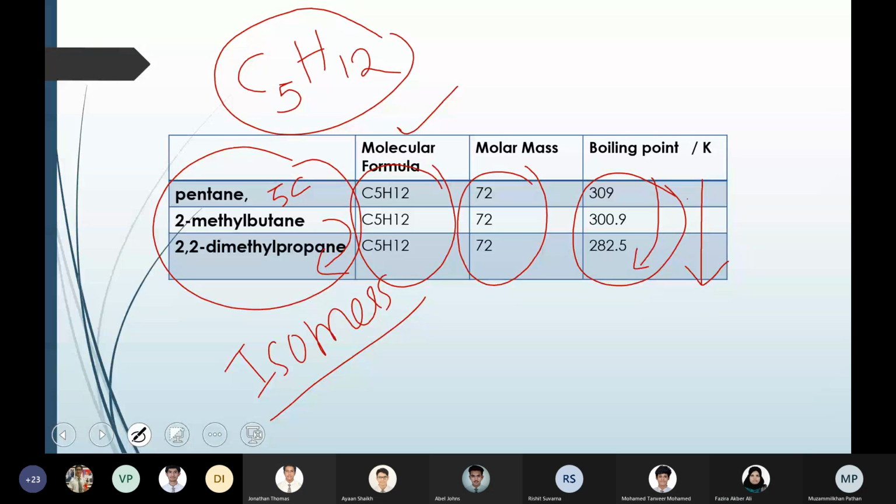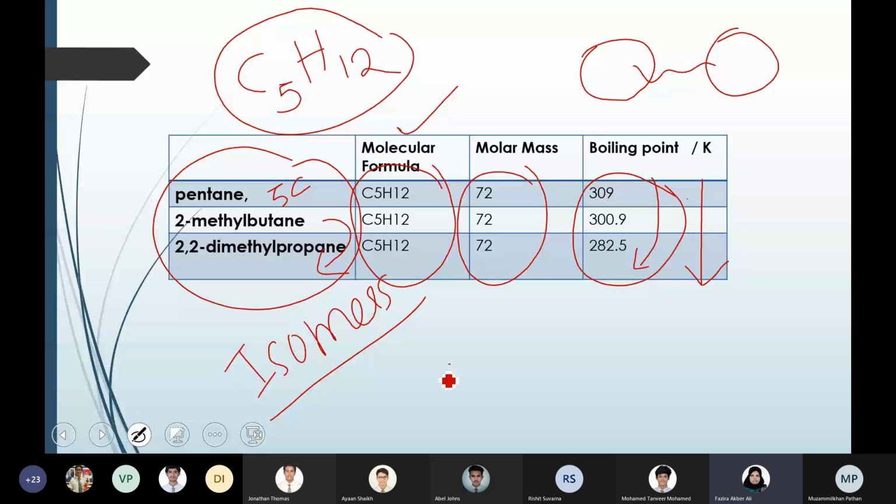We discussed that alkanes are non-polar compounds. So between the molecules, the only interaction is van der Waals force, right? There is no other polarity, nothing. The molecules are non-polar, so no other interaction is there. That's why they have very weak van der Waals force. Even though it is a weak van der Waals force, when the size of the molecule decreases, the contact points also decrease, so van der Waals forces further decrease.